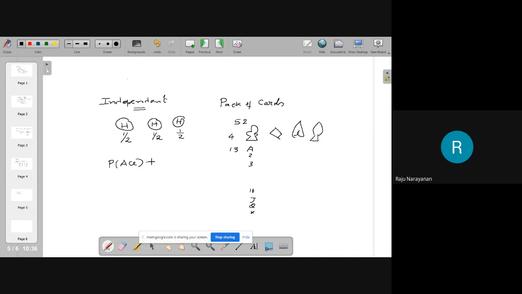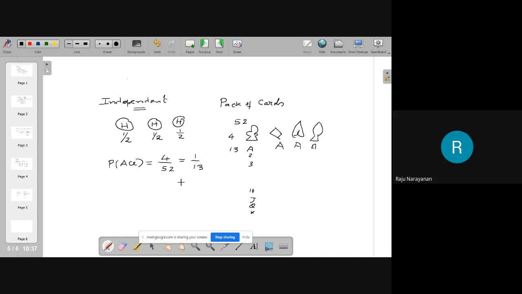There are 4 aces, so the number of favorable cases is 4. Total 52 cards. Therefore, this is the probability of getting an ace.